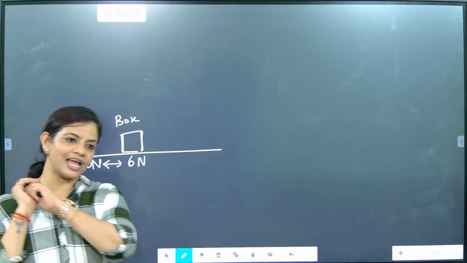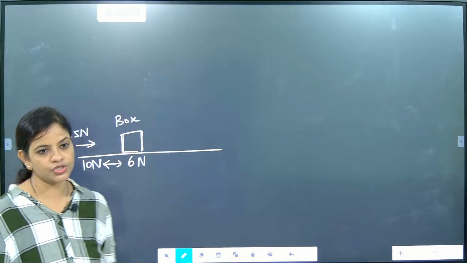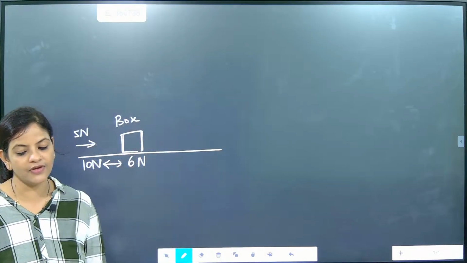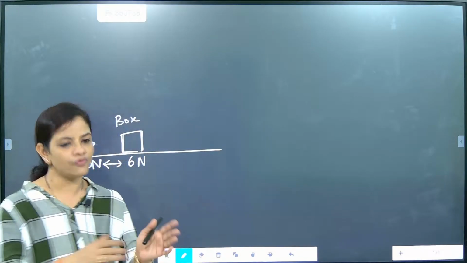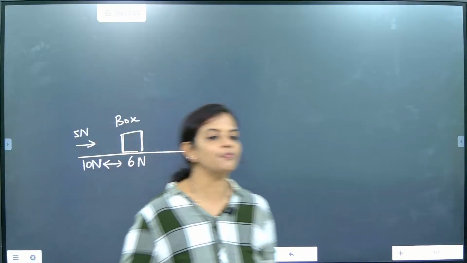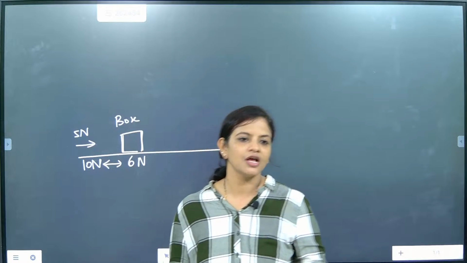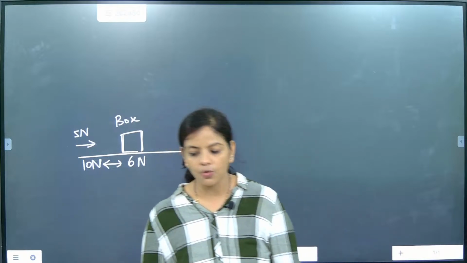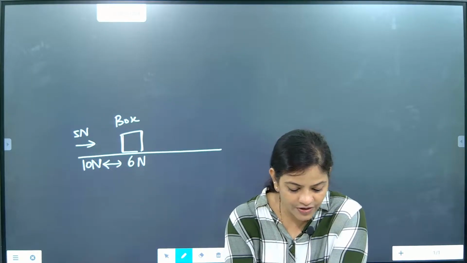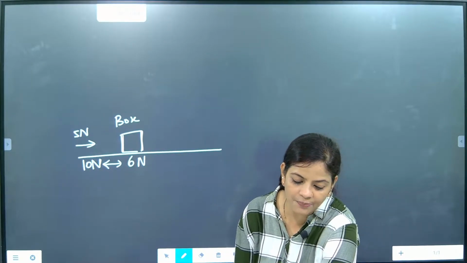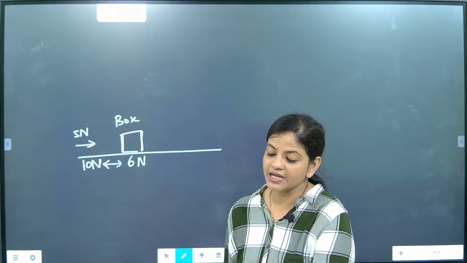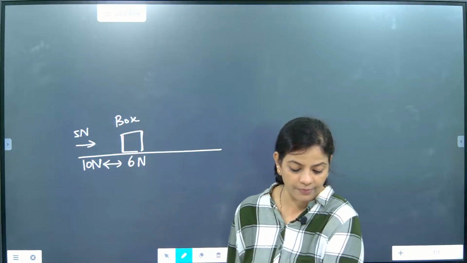You know what? At the time of beating, the carpet comes in motion but the dust particles remain at rest. So the dust particles will fall down and the carpet will move. Beating the carpet disturbs the rest of the carpet, and the dust is also at rest, so the dust comes out. I hope you have understood better. So when the carpet is beaten with a stick, the fibers of the carpet come in motion and move forward. On the other hand, the dust particles will come down.